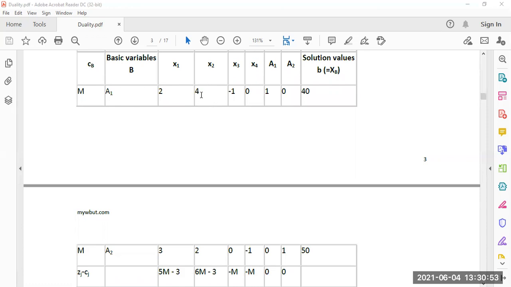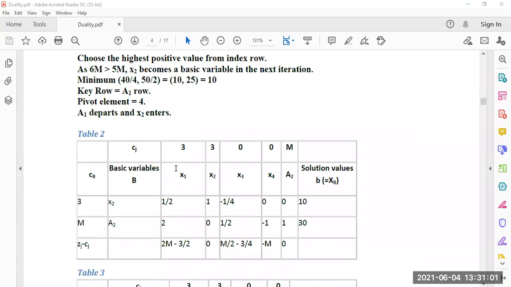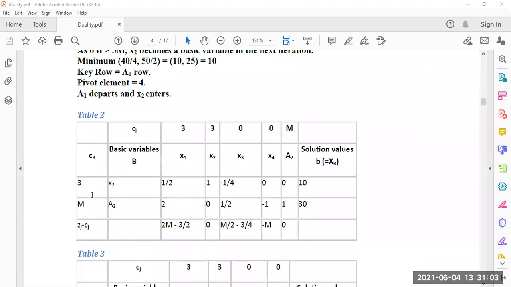4 is the key element, so we make this 4 as 1 by dividing all these things by 4. After dividing by 4, x2 is coming, so the corresponding 3 is coming, so x1 equals half, x2 equals 1, x3 equals this, and b equals 10. Accordingly, this row is also changed. Again we find the value of Zj minus Cj, that is 2M minus 3 by 2, 0, M by 2 minus 3 by 4, minus M, 0. So 2M minus 3 by 2 is the most positive one.